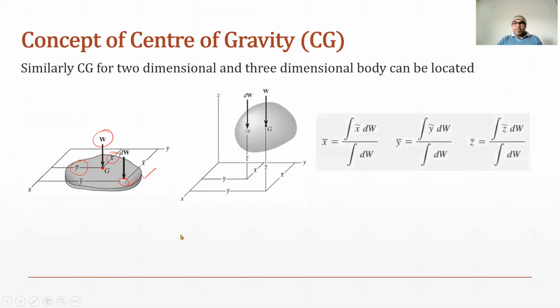This was the equation for a one dimensional body. In the case of a two dimensional body, we will require x bar and y bar, and y bar can also be calculated similarly. And if we have a three dimensional body, G will have three coordinates: one with reference to the x-axis, one with reference to the y-axis, and the third with reference to the z-axis. In that case, we will be calculating coordinates using the same equation.